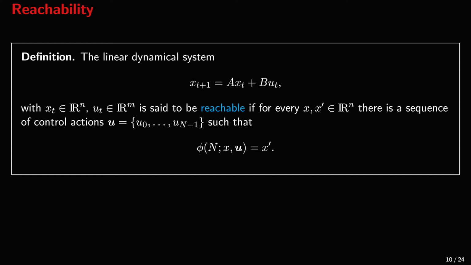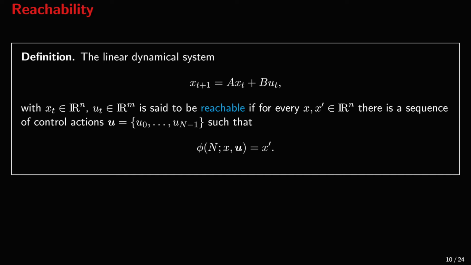Consider the discrete time linear dynamical system with state x_t and input u_t shown here. We say that the system is reachable if there is a way to drive it from any initial state x to any final state x prime in finite time by applying some sequence of control actions u_0, u_1, up to u_{N-1}.